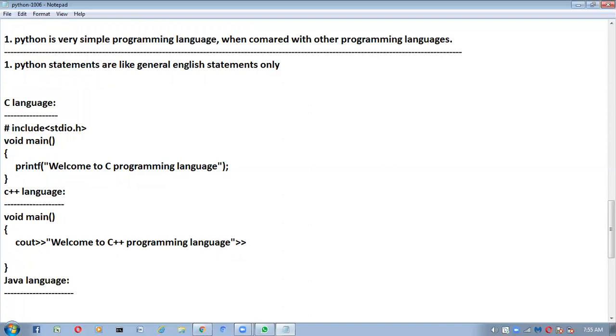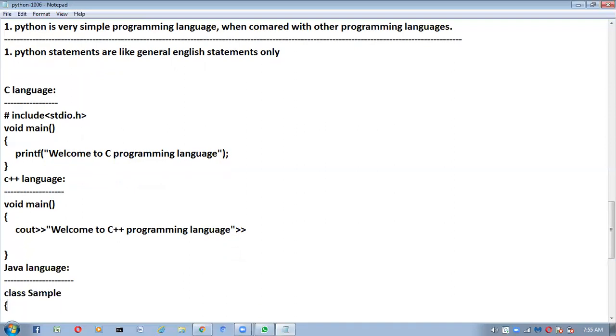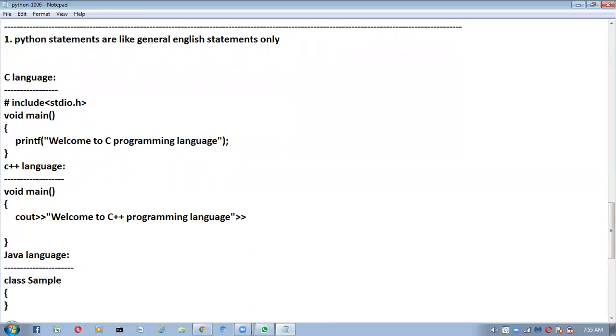Now I'm going to write the same program in Java. I'm taking class sample, open curly brace, close curly brace. Here inside this curly brace, we have to take one main method. How to take the main method in Java? Public static void main method. Inside this, we have to take string array arguments.